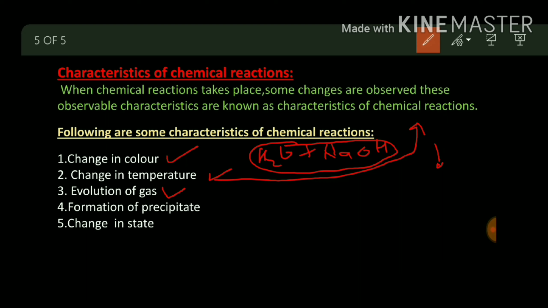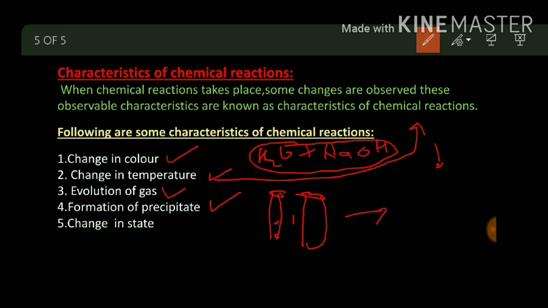And one more very important one: formation of precipitate. Change in color you already observed, change in temperature you have observed, evolution of gas maybe you have observed, but what does formation of precipitate mean? Suppose you have two clear solutions in two test tubes.